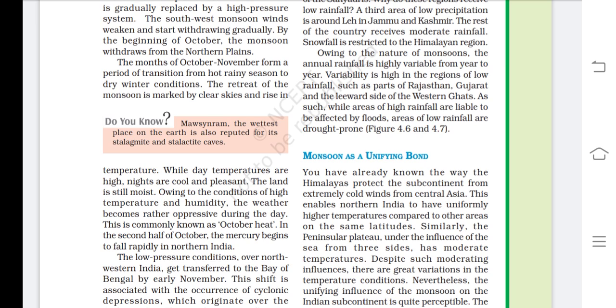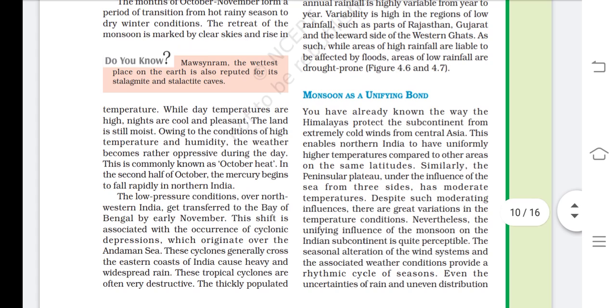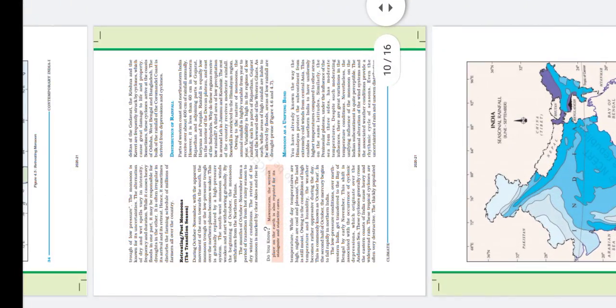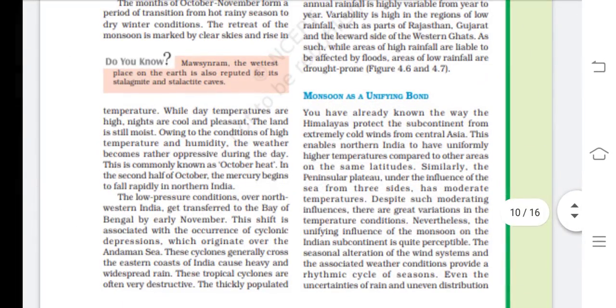The land is still moist owing to the conditions of high temperature and humidity. The weather becomes rather oppressive during the day. This is commonly known as October heat. In the second half of October, the mercury begins to fall rapidly in northern India. In the month of October, the days become warm and the nights become cool and pleasant.